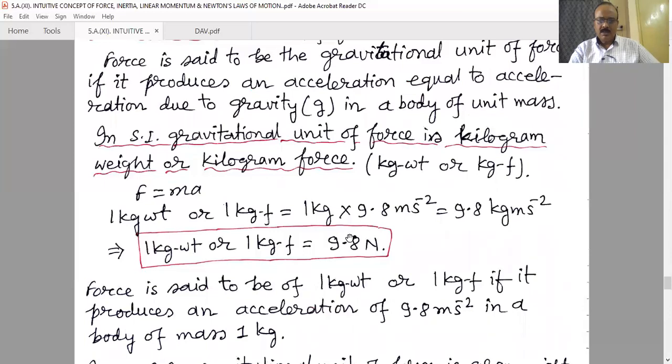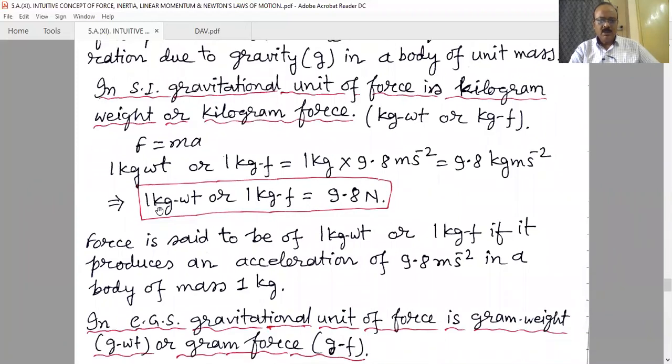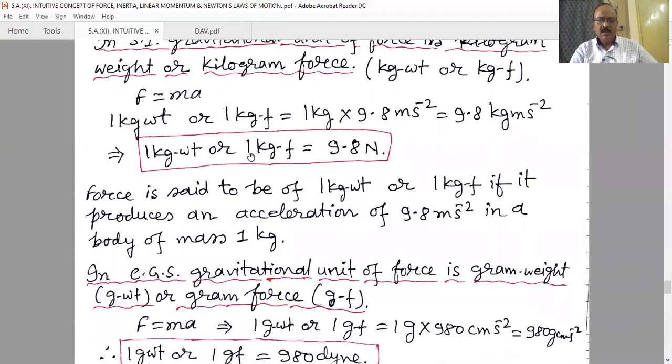On the surface of the earth, the average value of g is 9.8 meter per second square. From that we get 1 kg weight or 1 kgf, that is 9.8 Newton. That means 1 kgf, the gravitational unit of force, is greater than the absolute unit of force in SI system, the Newton. Both are in SI system, but kgf is the gravitational unit and Newton is the absolute unit.